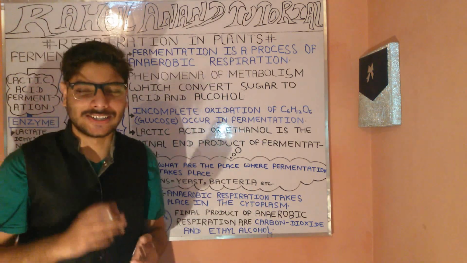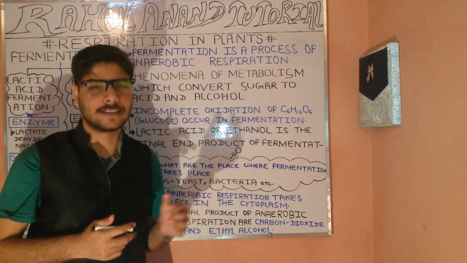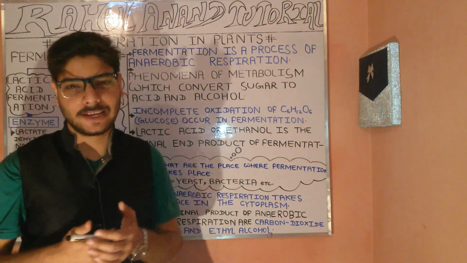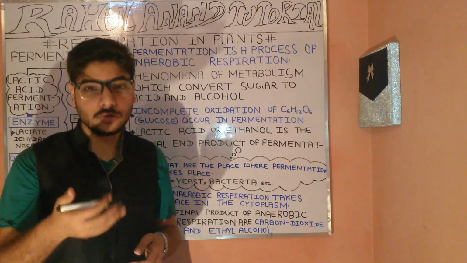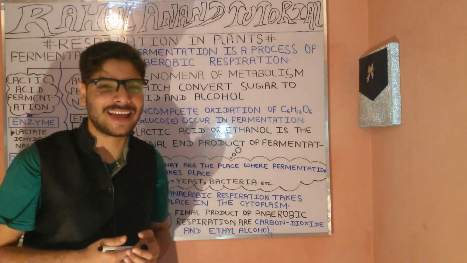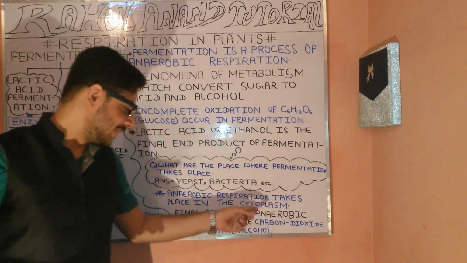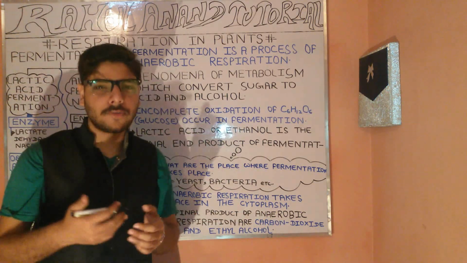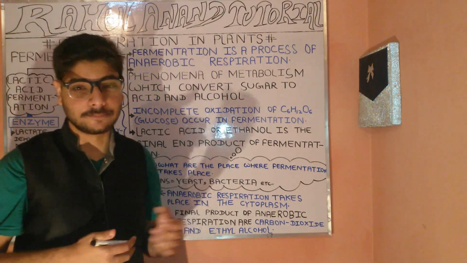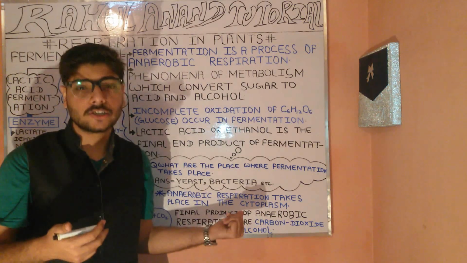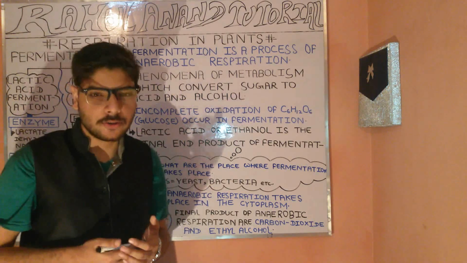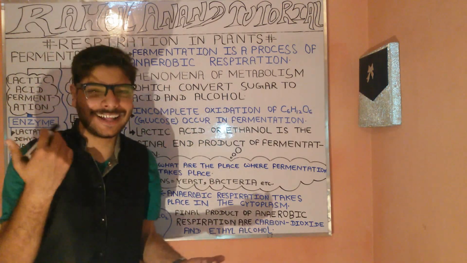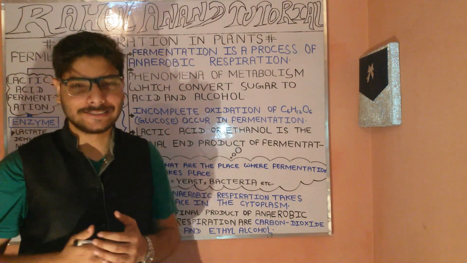It is present in our animal cell, as well as the plant cell. It is just like the fluid which plays an important role in accommodating chemical stresses in your cell, whether it is a plant cell or an animal cell. Now, the final product obtained from anaerobic respiration will be alcohol as well as carbon dioxide. In this case, the final product will be ethyl alcohol as well as carbon dioxide.